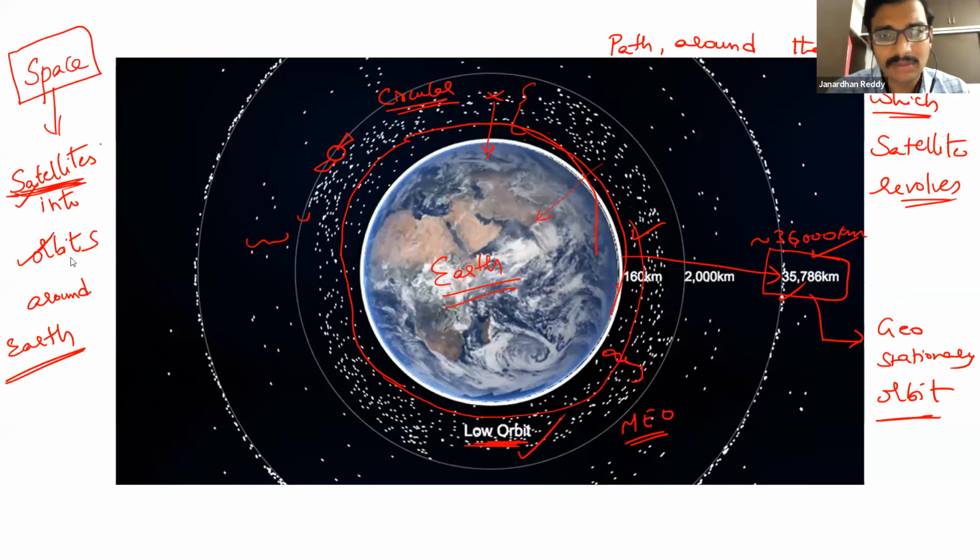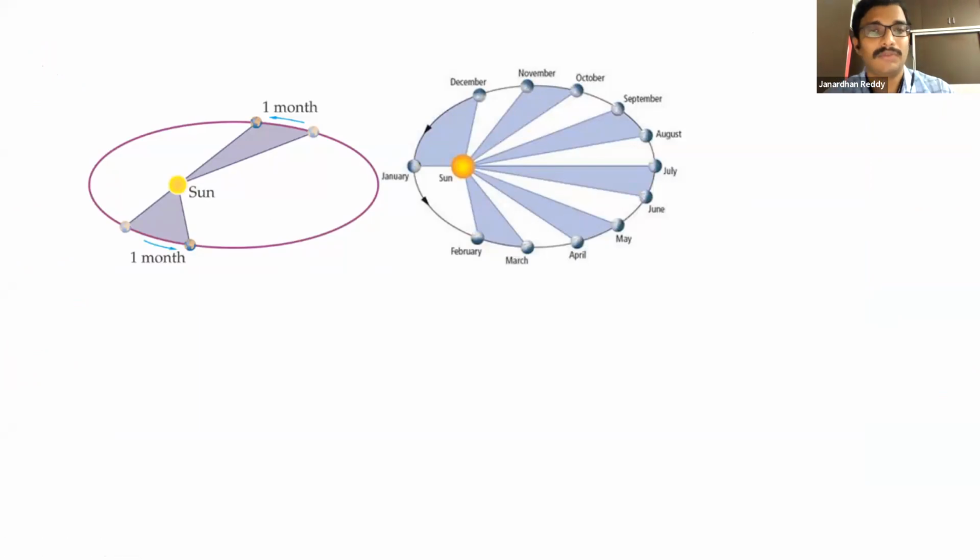What is the basis? The main question with respect to this is, they are moving in their own path, but the paths can cross. So how a path is established, that we have to see. Forget about this picture for the time being. Just understand that this is Earth, planet Earth.